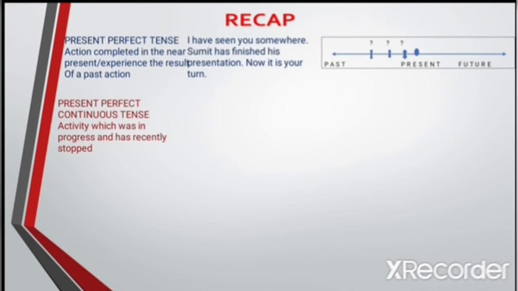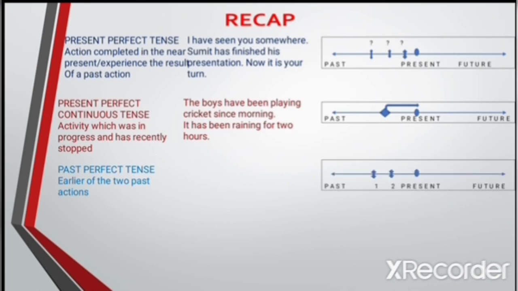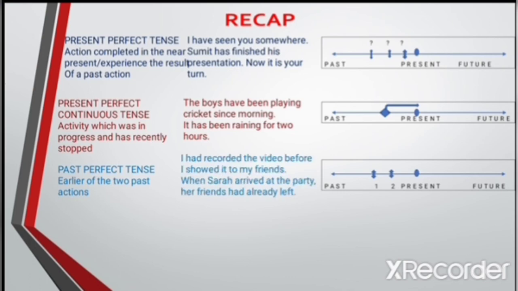Present perfect continuous tense talks about an activity which was in progress at a certain time in the past and has recently stopped. The boys have been playing cricket since morning. It has been raining for 2 hours. Past perfect tense is used when there were 2 completed actions in the past and we want to mention the earlier of the 2 past actions. I had recorded the video before I showed it to my friends. When Sarah arrived at the party, her friends had already left.